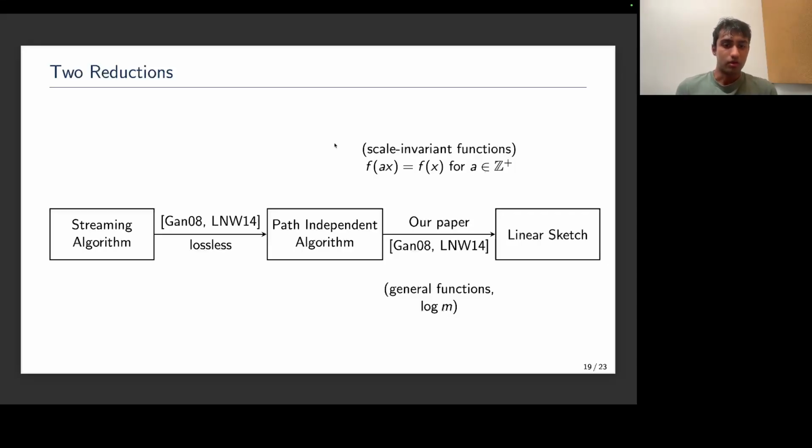But in our paper, we identify a class of functions known as scale invariant functions for which we can remove this log m. By scale invariant functions here, we just mean if you take your frequency vector and scale it up by a positive integer a, this does not change the value of f. In particular, diameter lies in this class because scaling the frequency vector does not change the support of the point set and therefore does not change the diameter of the point set.